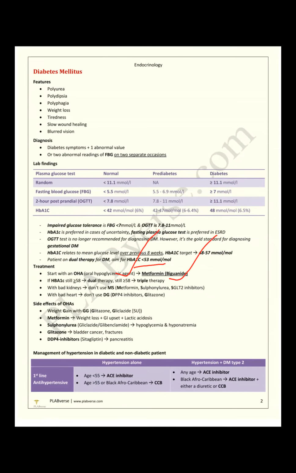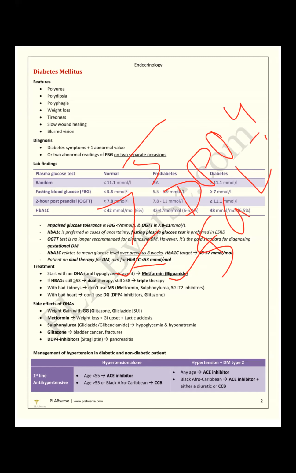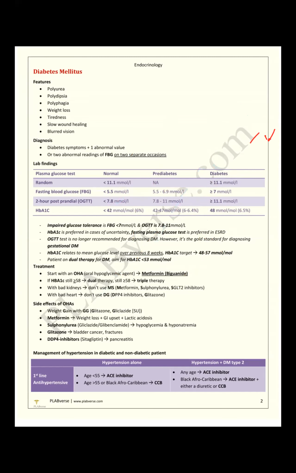After metformin, we give a sulfonylurea, gliclazide, glimepiride. But if it's still more than 58, we add a DPP4 inhibitor or SGLT2 inhibitor. So all these will be discussed. Remember, dual therapy given and still persistent, so triple therapy.